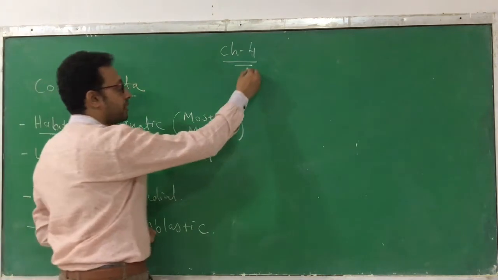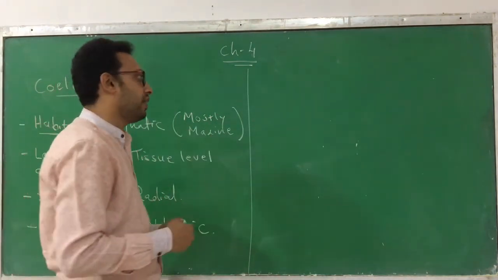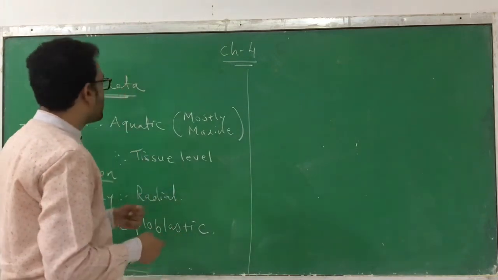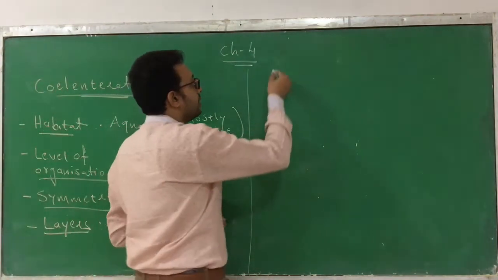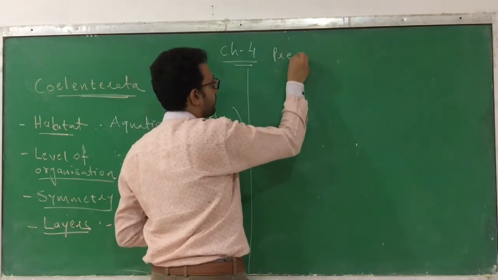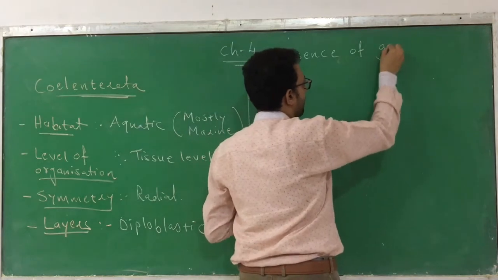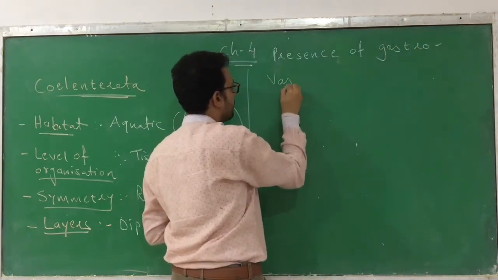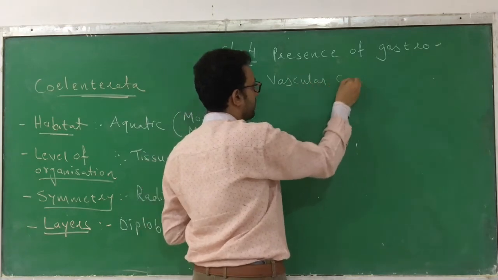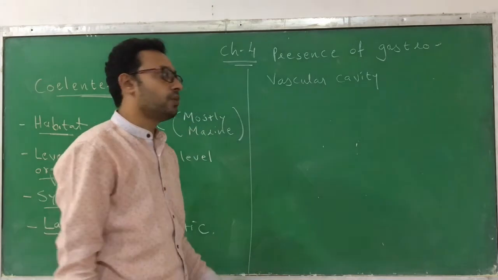Now what is its main characteristic which separates it from the other phylum? The main important characteristic of Coelenterata is the presence of a gastrovascular cavity.